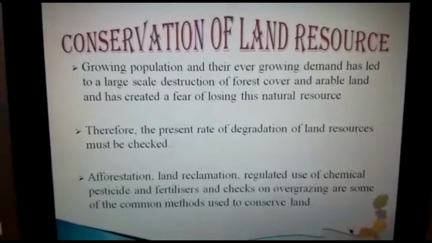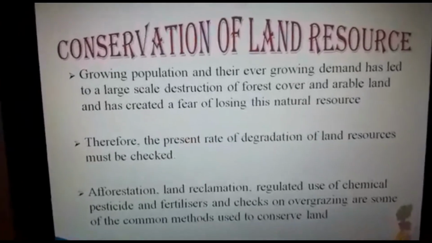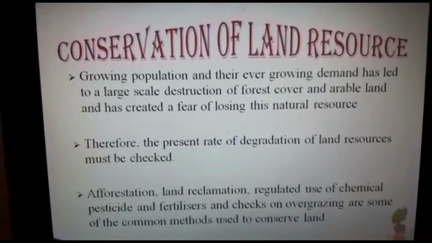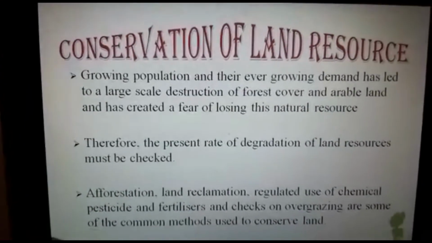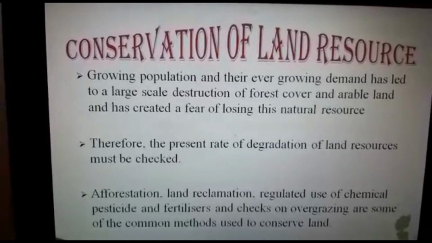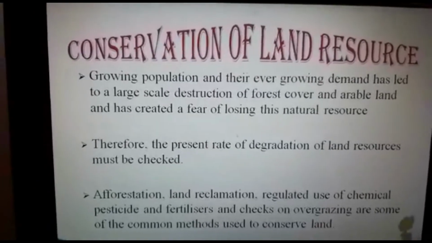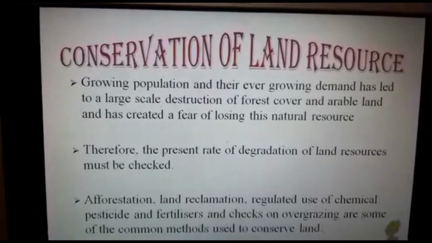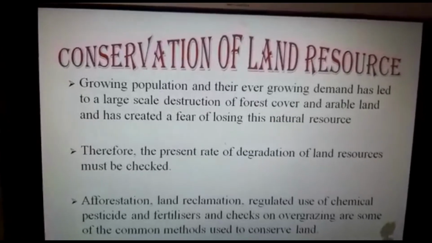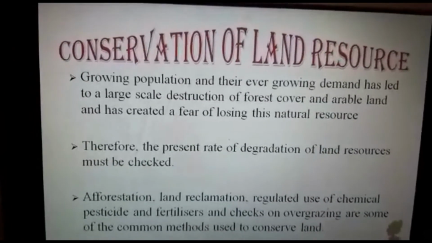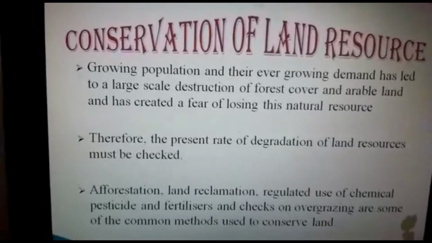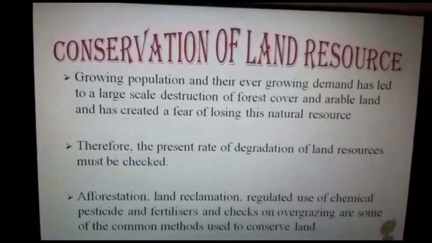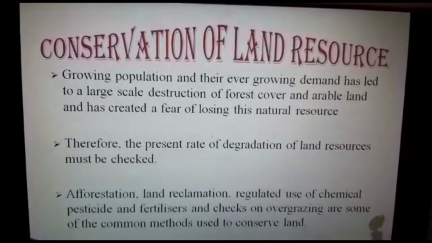Students, here we will see how we can conserve land resources. As we already discussed in the last chapter how we conserve our natural resources, land is also one of the natural resources, and if we do not use these resources carefully, then our future generations will not get these resources anymore.